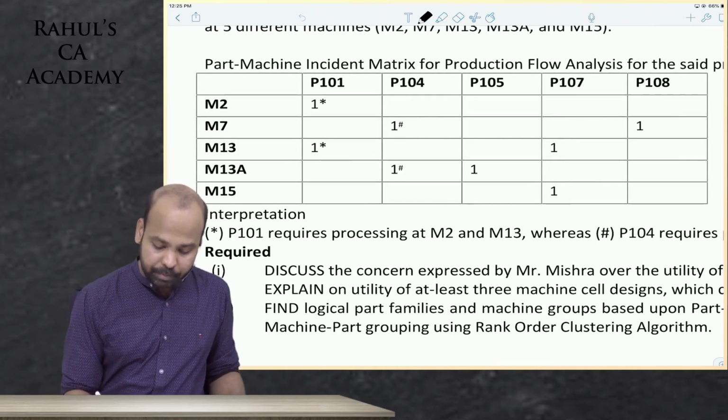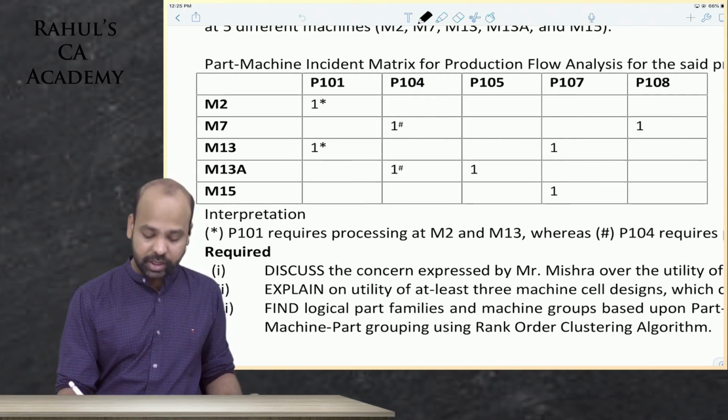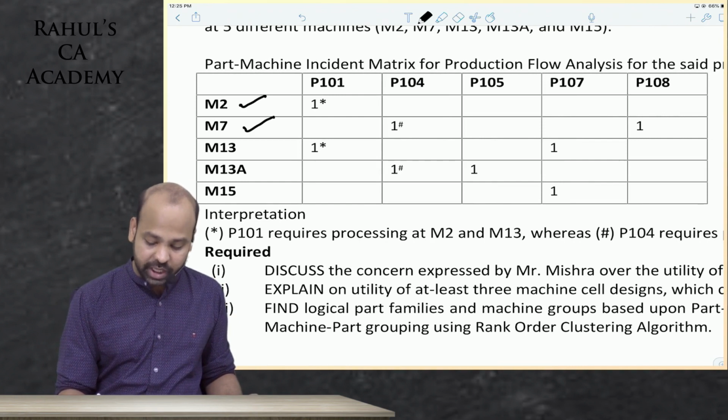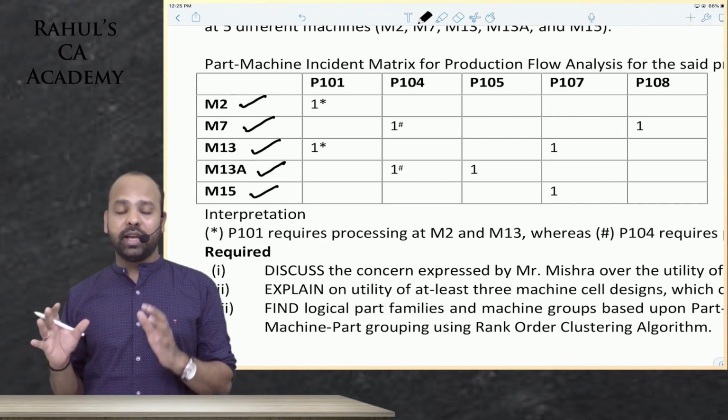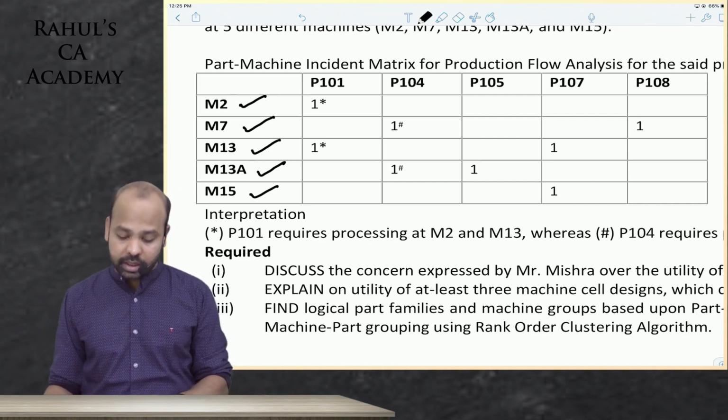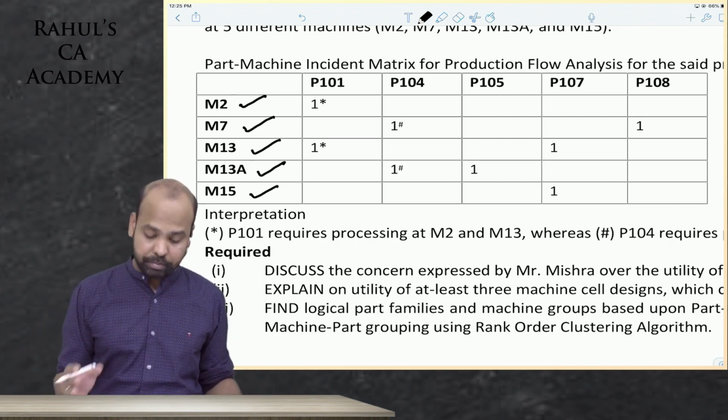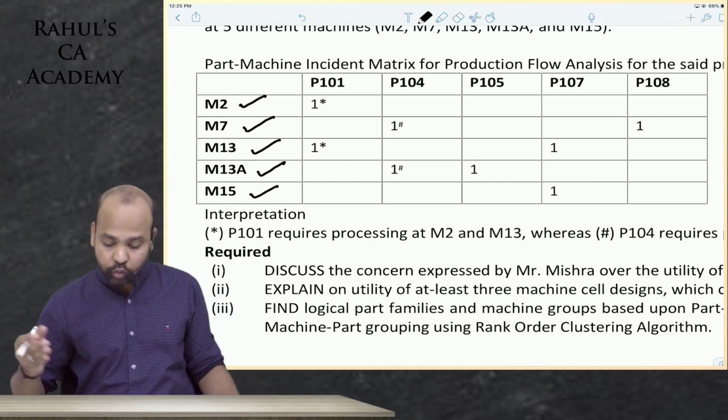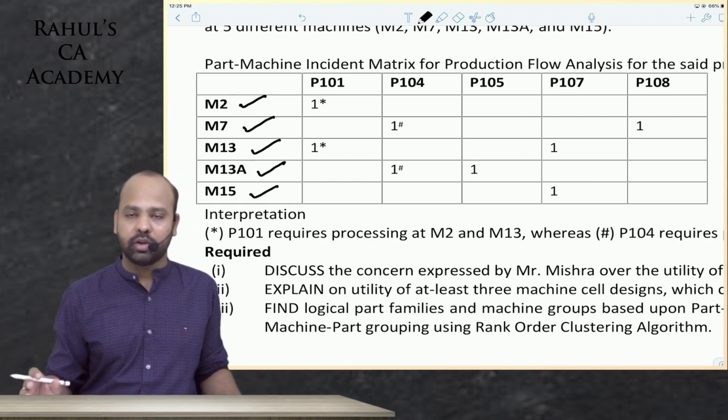Here there are 5 machines given: machine M2, machine M7, M13, M13A, M15. We have 5 machines given here, and there are 5 different parts given: part 101, 104, 105, 107, 108.